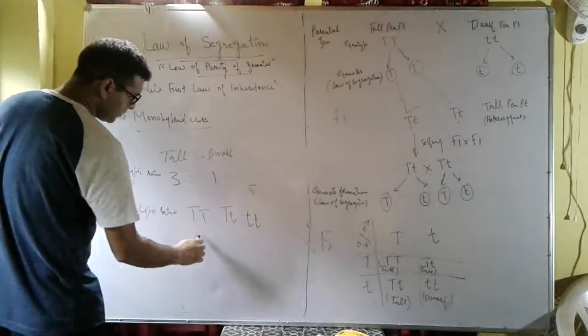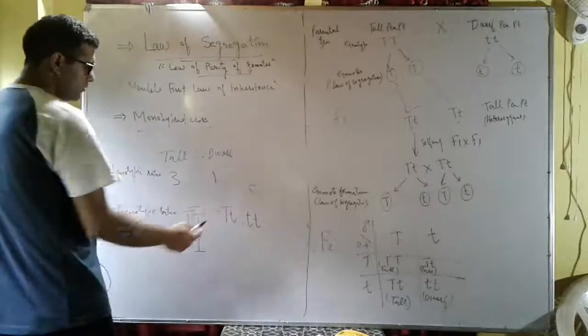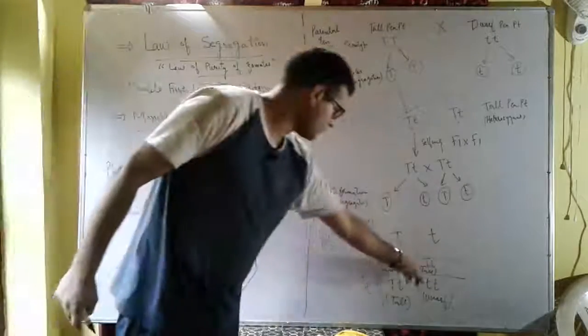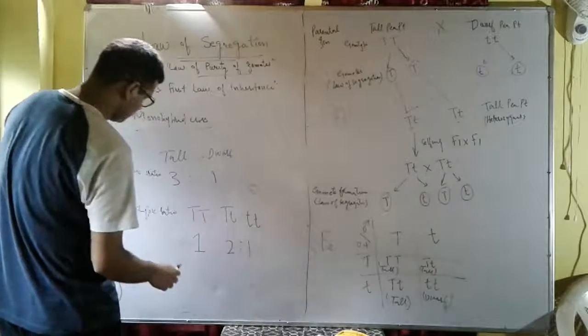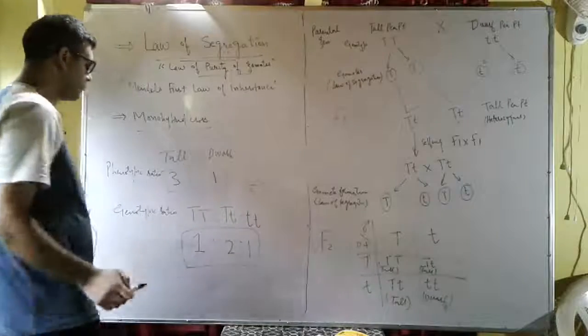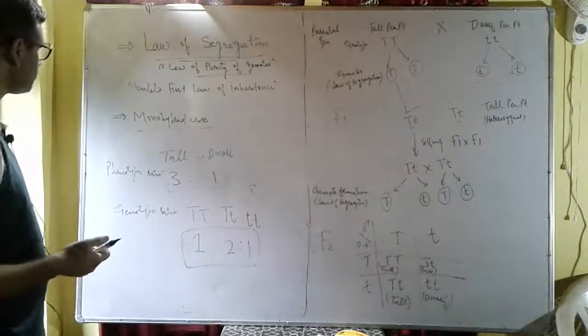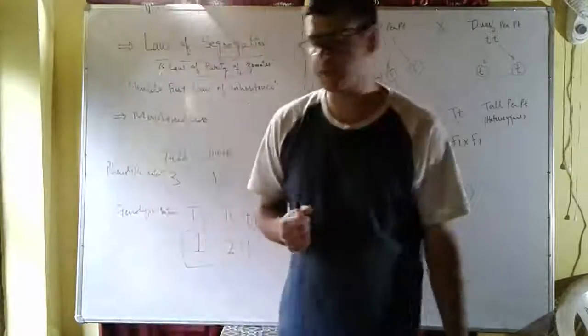How many capital T small t genotype individuals? There are 2. So the genotypic ratio is 1:2:1, and the phenotypic ratio is 3:1. And this is how the law of segregation is explained.